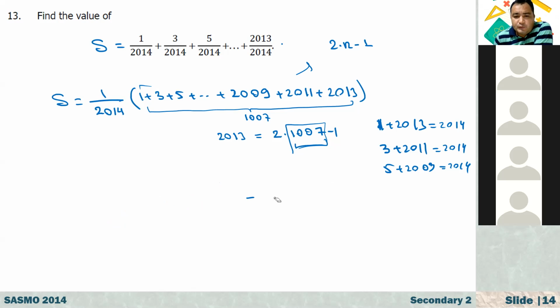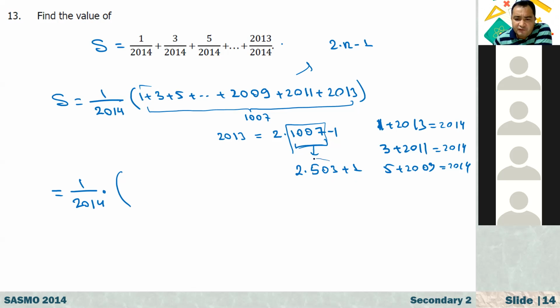What Arad is saying is that here we do not have an even number of terms. Here we have an odd number of terms, right? So that's equal to 1 over 2014 times... Here we have 1007 numbers. If we pair them, 1007 we can write as 2 times 503 plus 1, that is, 2 times 503 is 1006, plus 1.